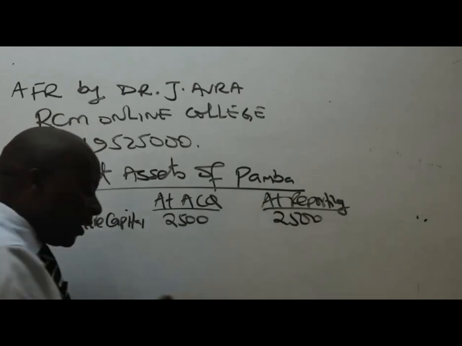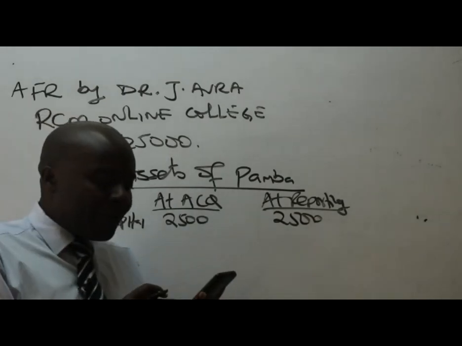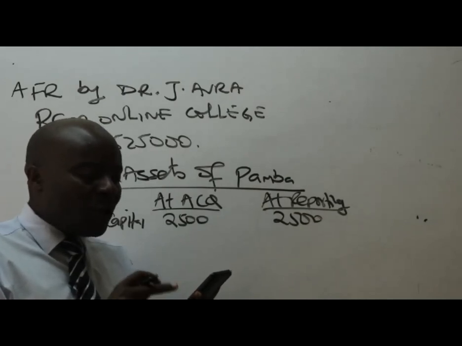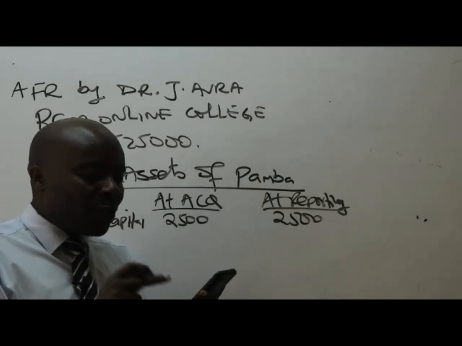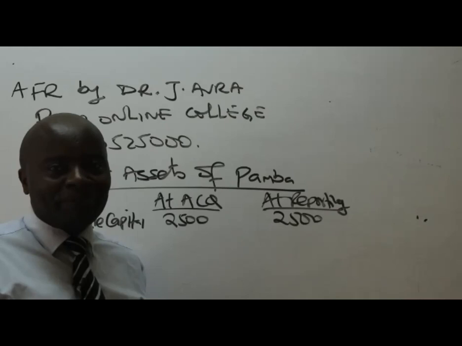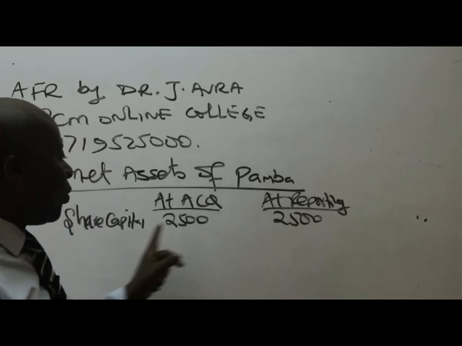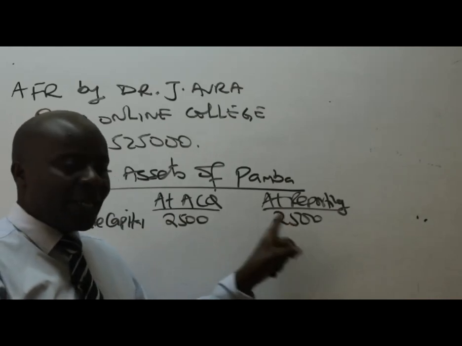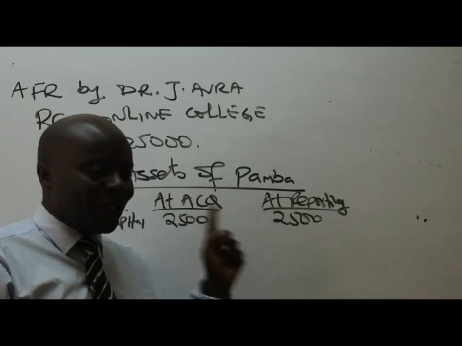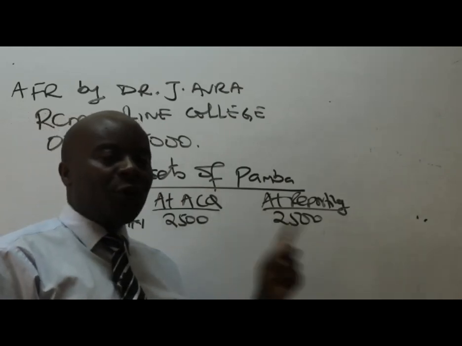That is why, if you look at the notes given, note number 5, they have told you none of the companies had issued any shares since Pareto Limited acquired its shareholding in them. So meaning that whatever shareholding you are seeing at reporting is the shareholding that was existing at acquisition. I'm trying to pick the equity component.